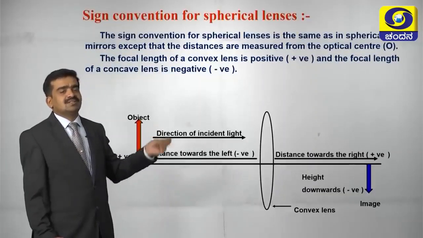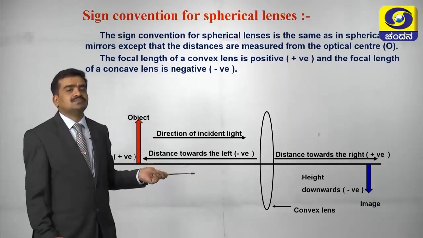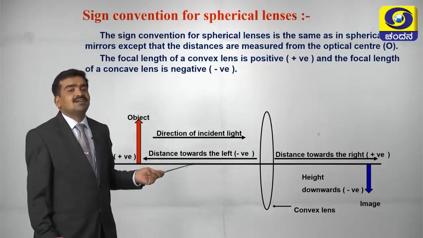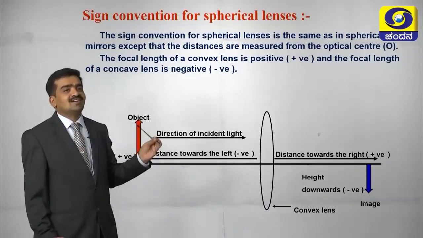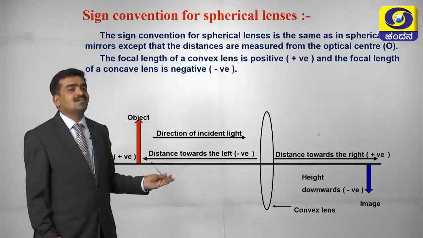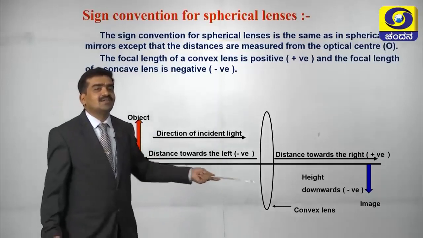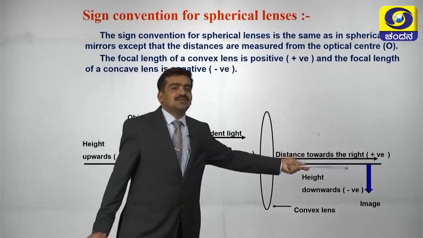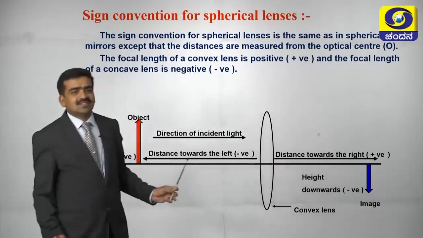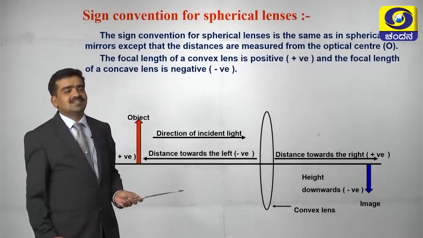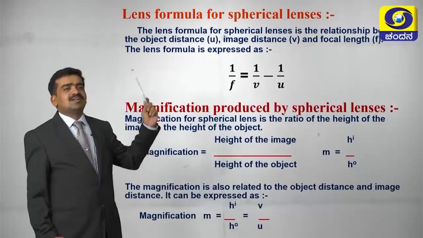So this is the sign convention you have to recall again to solve problems. I have shown you already, it is known to you: height is positive, the object distance is negative, the image distance is positive, then the height of the image will be negative because it is downwards. So just remember all these things. Now come to the lens formula.